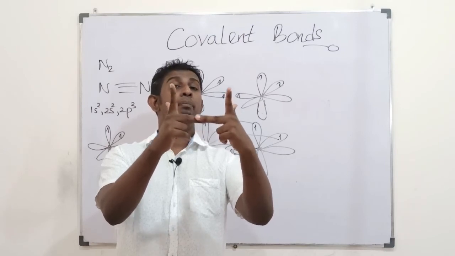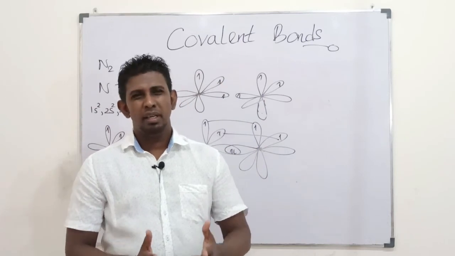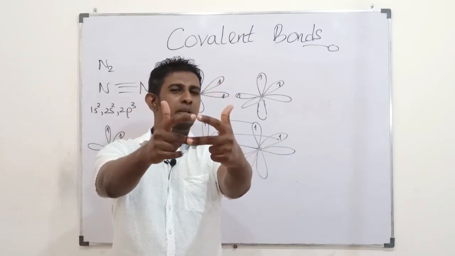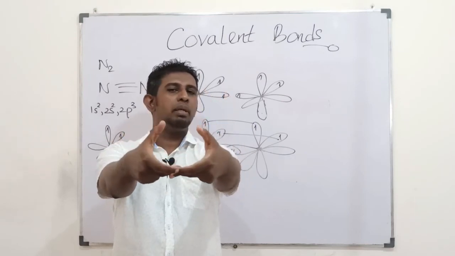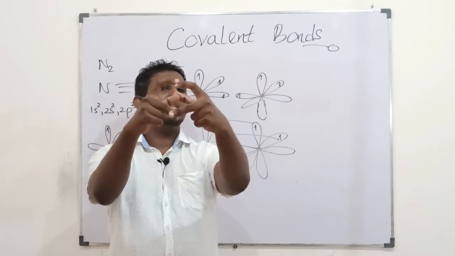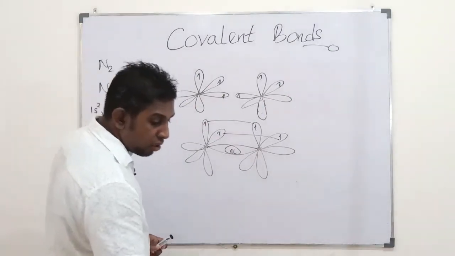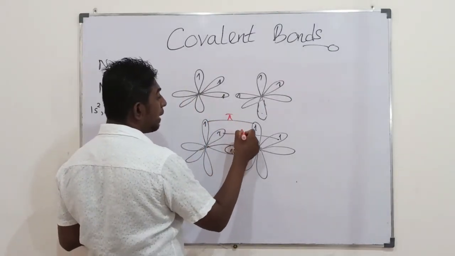So it's a linear overlapping, a strong covalent bond, it's a sigma bond. The other overlappings would take place bending them towards each other laterally, and the other also would be bending towards each other laterally. So, students, these are lateral overlappings, which form pi bonds.